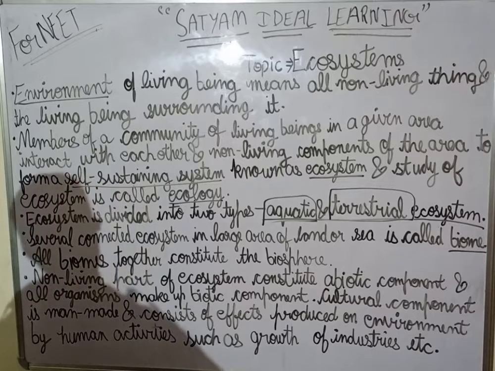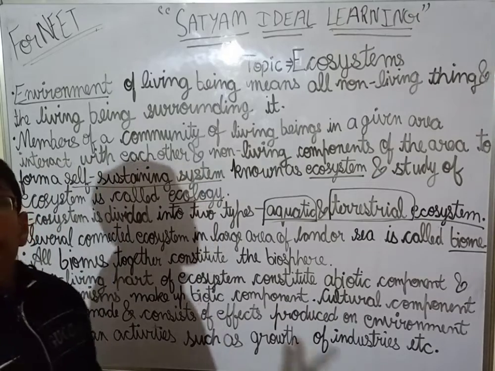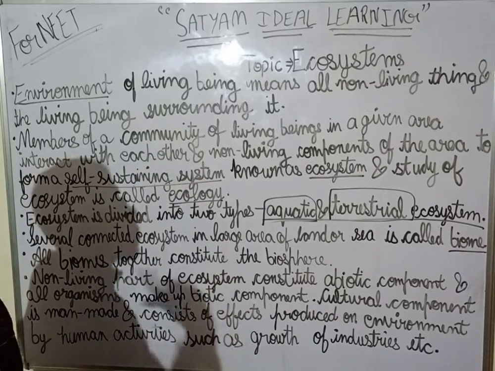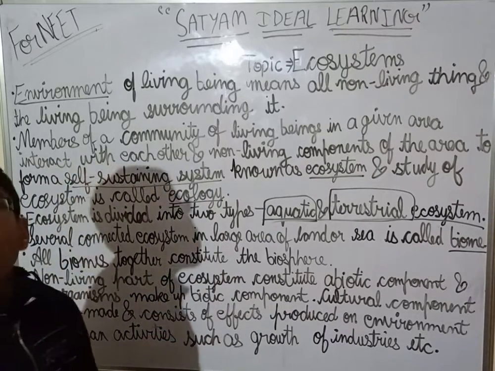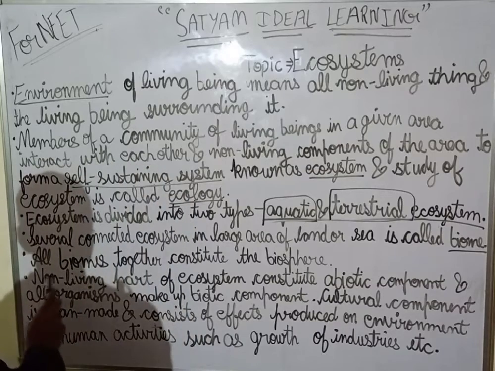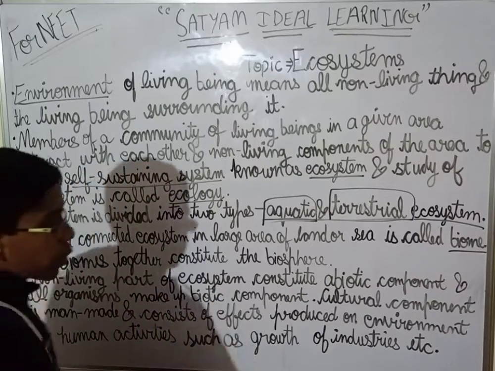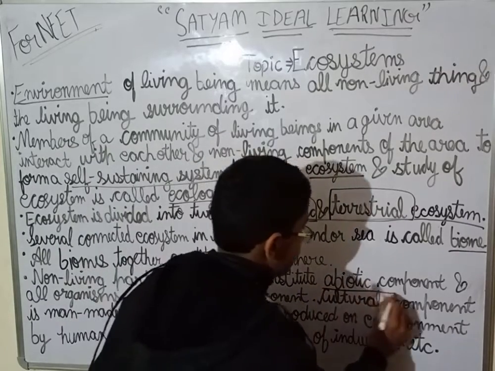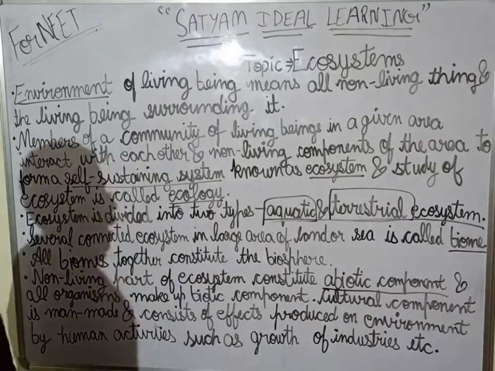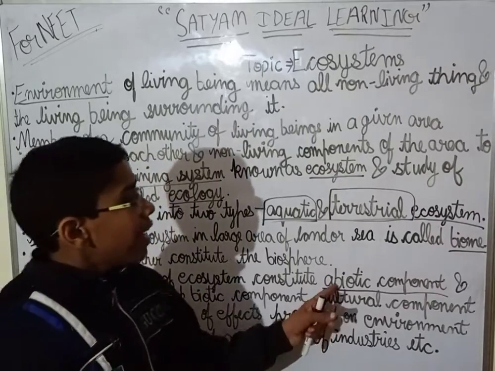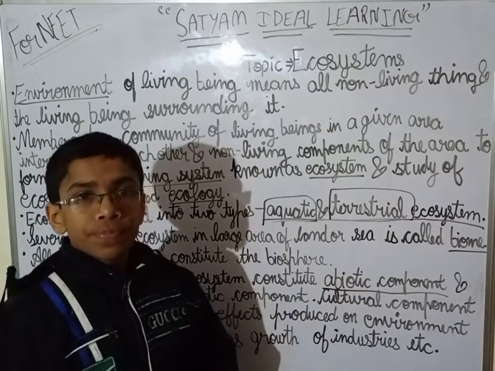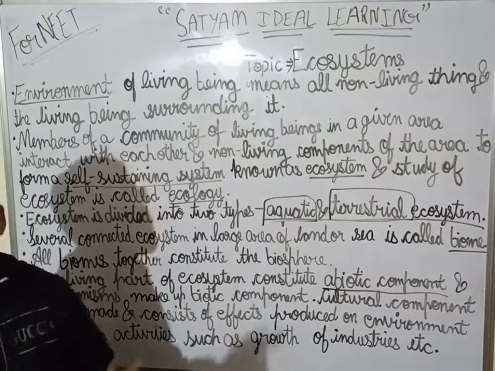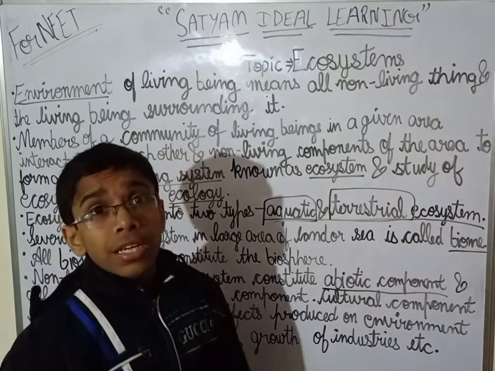Now we are coming to another topic, abiotic and biotic components. We will also be discussing one more component, the cultural component. The non-living part of an ecosystem constitutes the abiotic component, for example climate, soil, temperature.